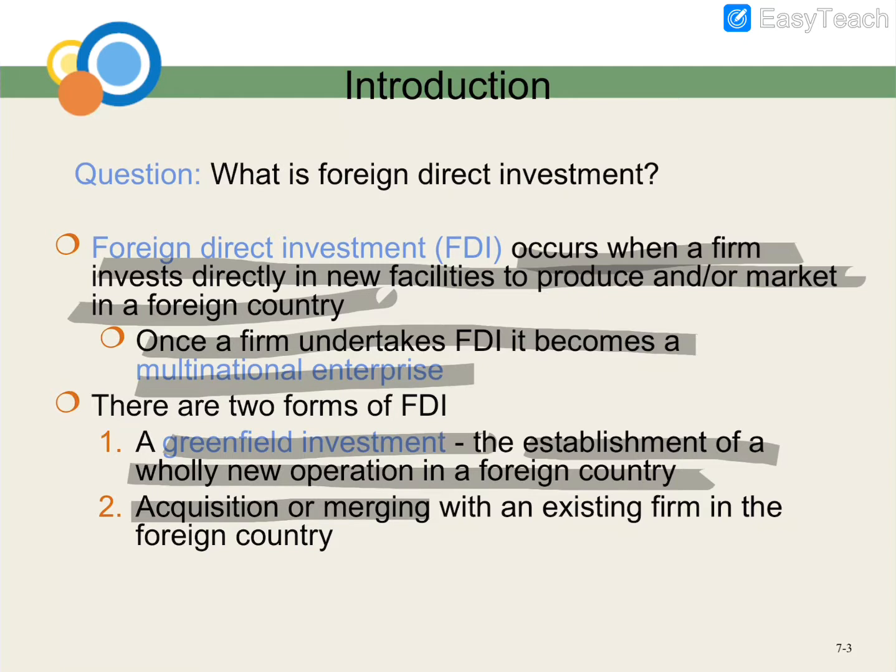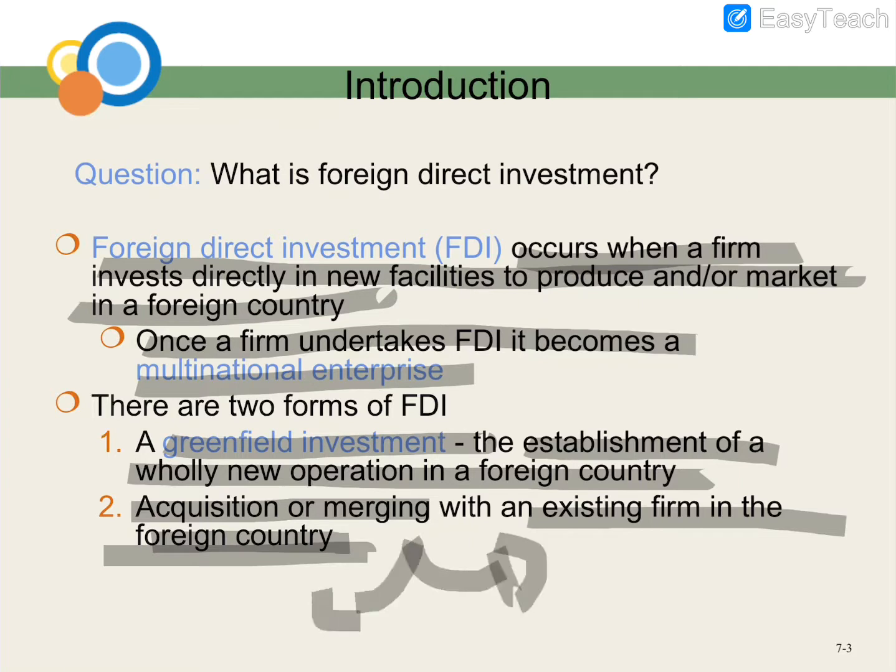Then we have acquisition and merging. Acquisition and merging is done with an existing firm in the foreign country, whether you want to merge or do an acquisition with a company that already exists there. It is a transaction involving the ownership of the company, where a business or organization operates or transfers with another entity. Merging means you collaborate with an existing organization that already exists in the foreign country, meaning outside Malaysia, if you're in Malaysia.